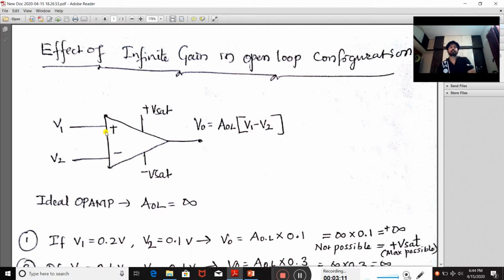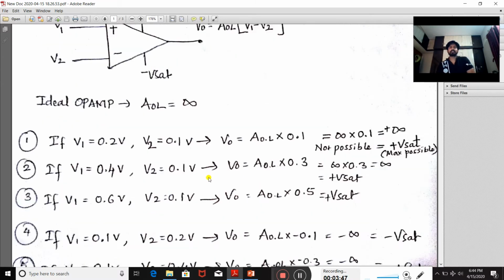Now consider the positive terminal, that is non-inverting, denoted as V1, and the inverting terminal denoted as V2, and these are the supply terminals VCC and minus VCC. Here I have written V saturation and minus V saturation. The output voltage equation we can write as the open loop gain of this amplifier multiplied by the input signal, that is the difference between V1 and V2. Consider the cases.